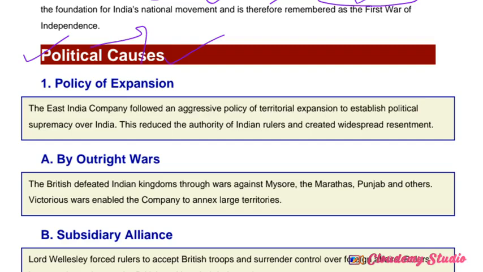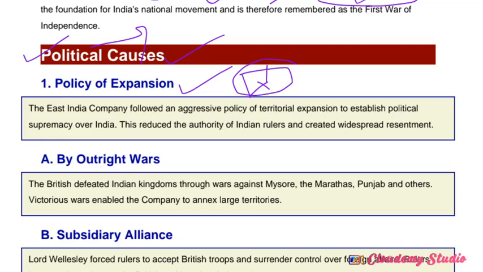First, the policy of expansion. It was one of the policies followed by the British to expand their ruling system. Initially they entered as traders. Later, when they observed the weakness of Indian rulers, they decided to capture the administrative and political system of India.